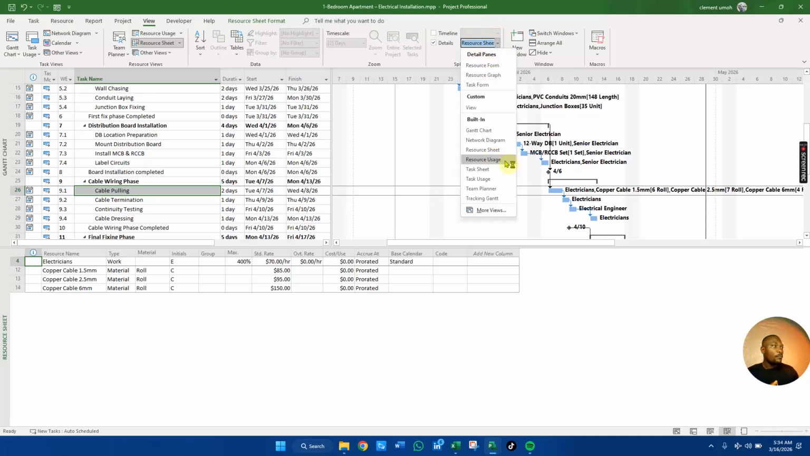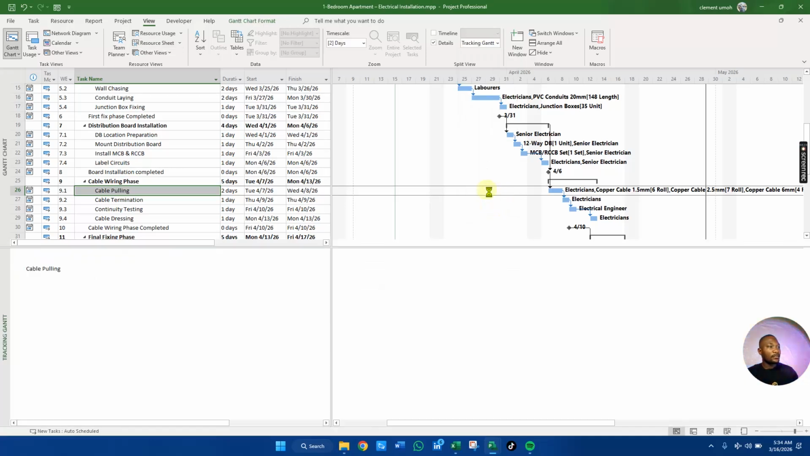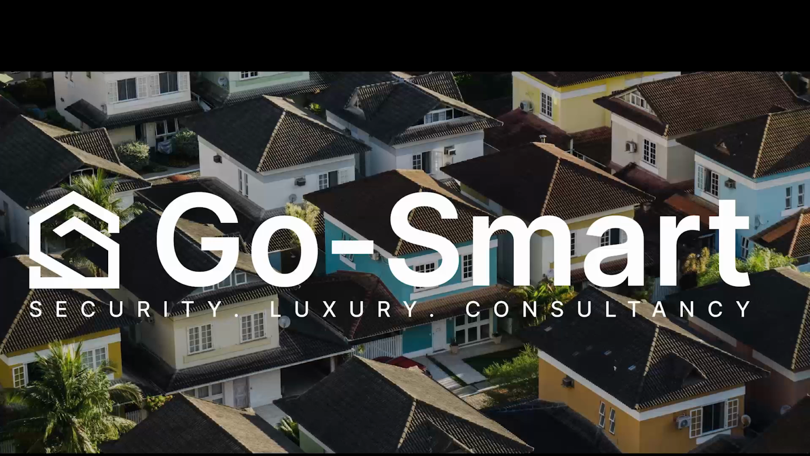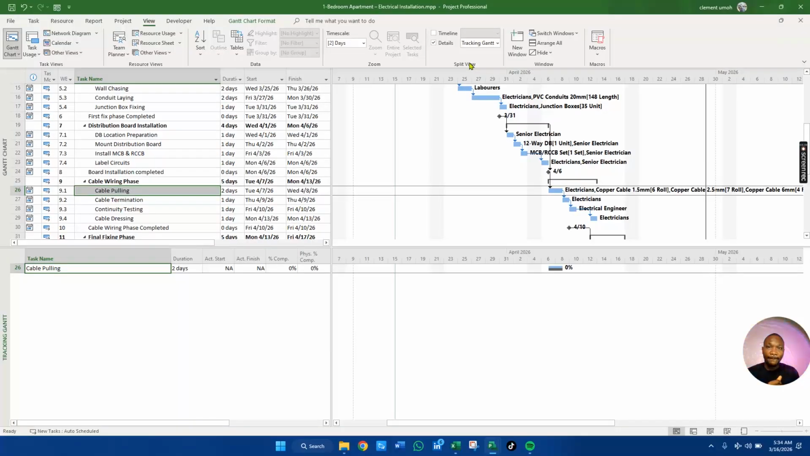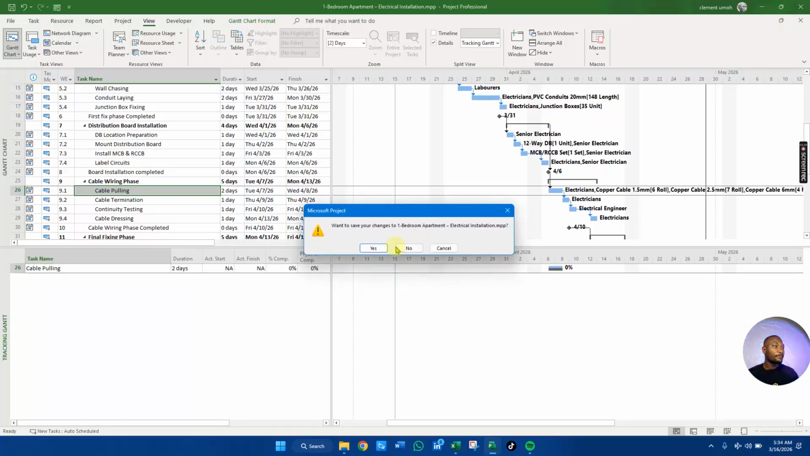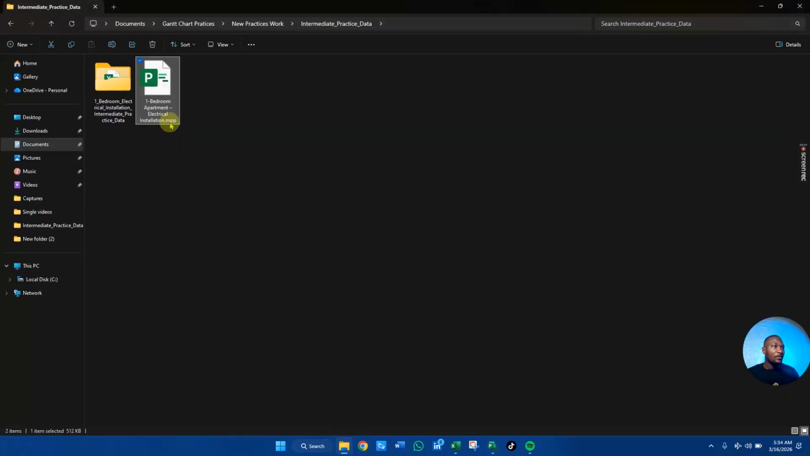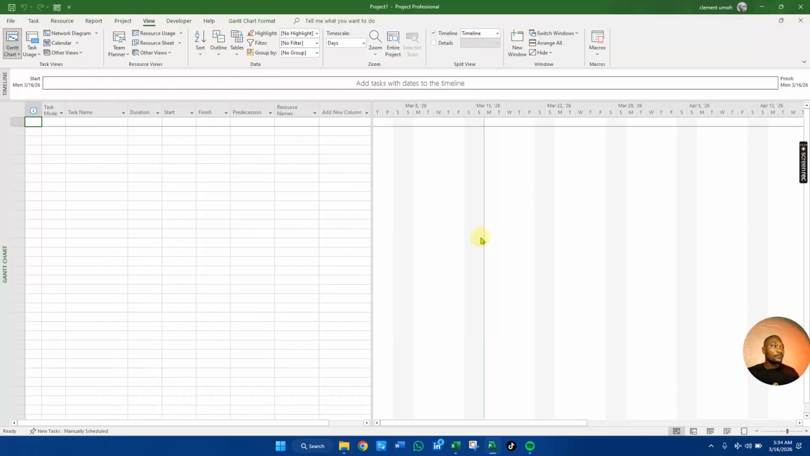Tracking Gantt, we've not gotten to that level yet. Everything is still on zero. Basically, this is just an introductory class on this particular project we're going to handle, and I do hope you enjoy every bit of it. So we're going to delete that particular project. Project delete. Now let's start afresh.